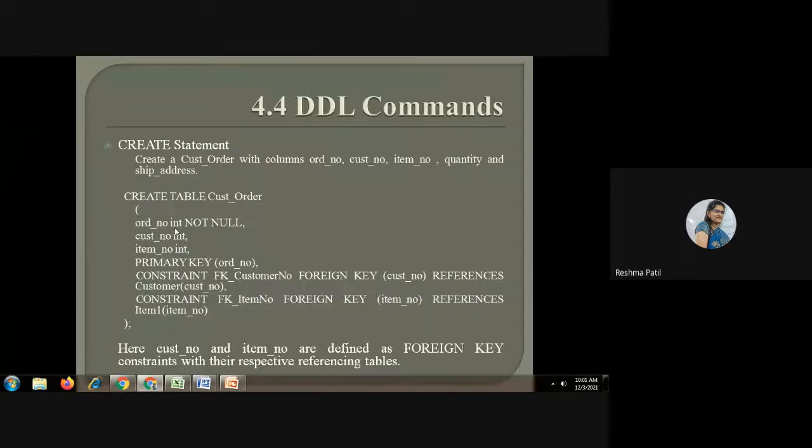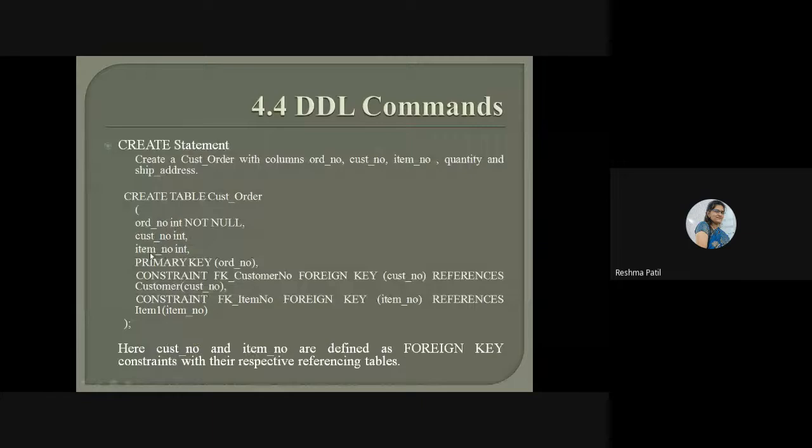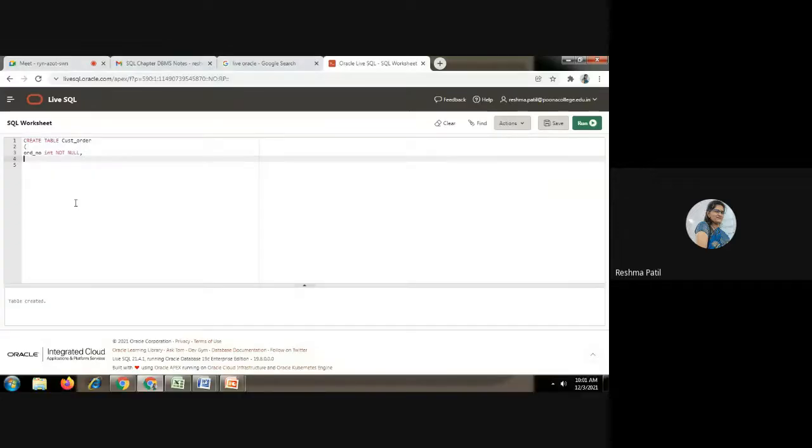Then the second and third columns are the attributes from the first two tables, that is customer number. This data type and that table's attribute data type should be the same. This column's data type and the previous table's data type should be the same. So customer number integer, item number integer. Create this.